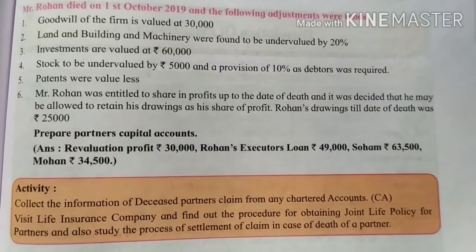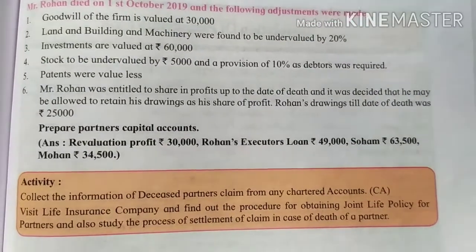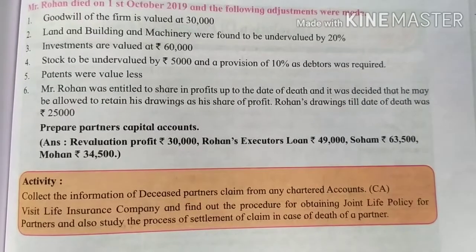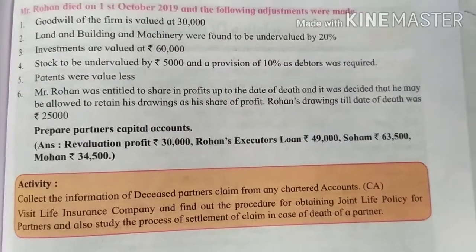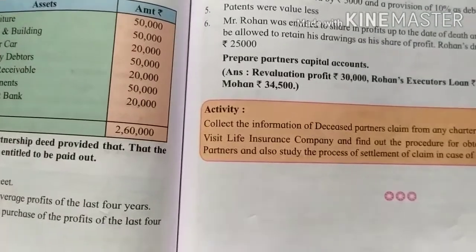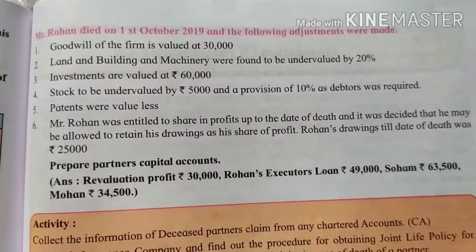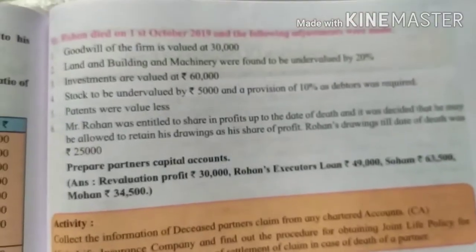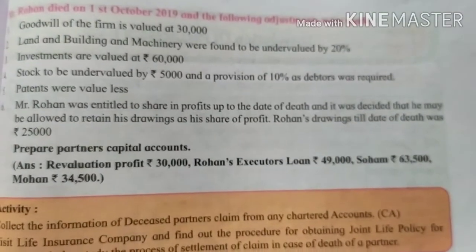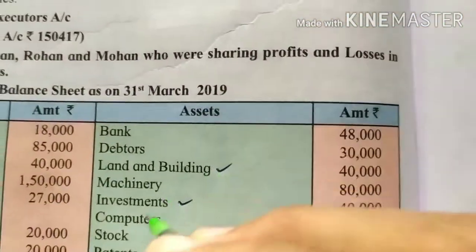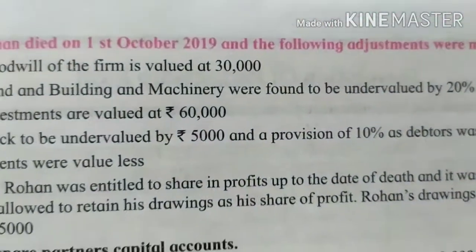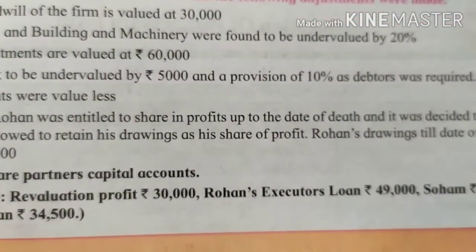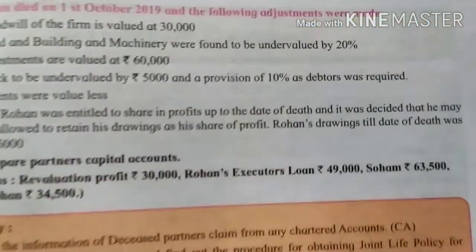Goodwill of the firm is valued at rupees 30,000. Land and building and machinery were found to be undervalued by 20%. So tick mark land and building. Investments are valued at rupees 60,000. Tick mark investments. Stock to be undervalued by rupees 5,000. Tick mark stock. A provision of 10% on debtors is required. So tick mark debtors. Patents were valueless.